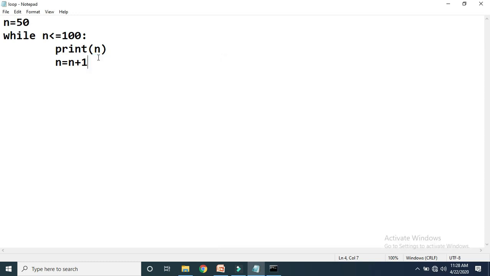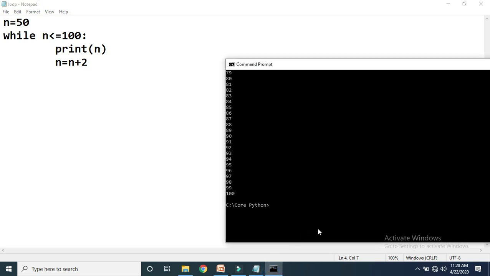If I write an increment by 2 here, then what will happen? The initial value of n will be 50, then 52, 54 up to 100. Let me show you the output. See here, 50, 52, 54 up to 100. I hope you are getting this point.